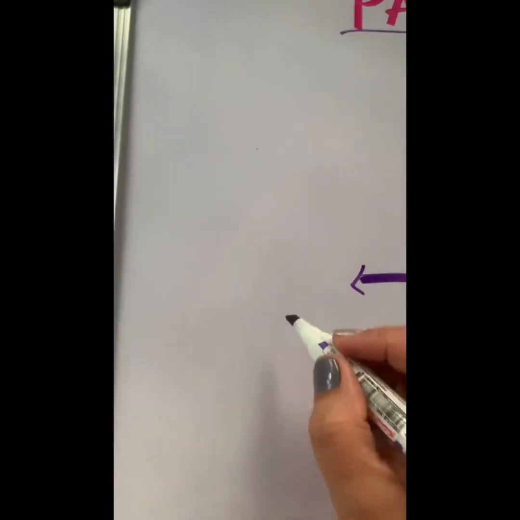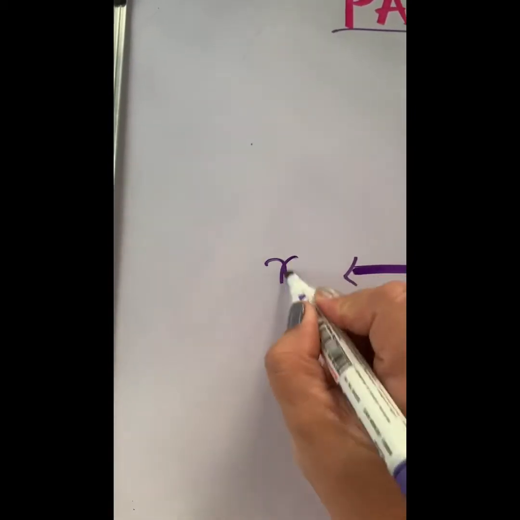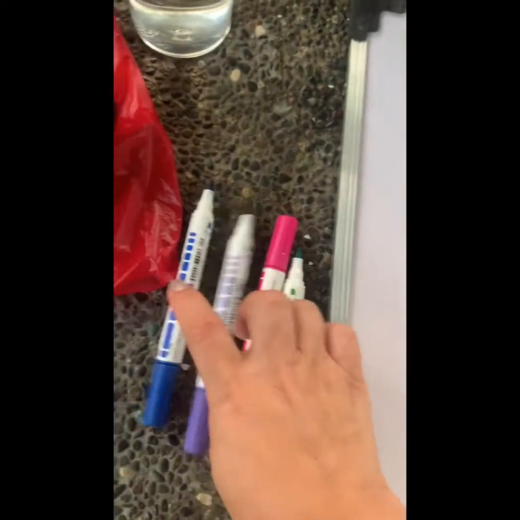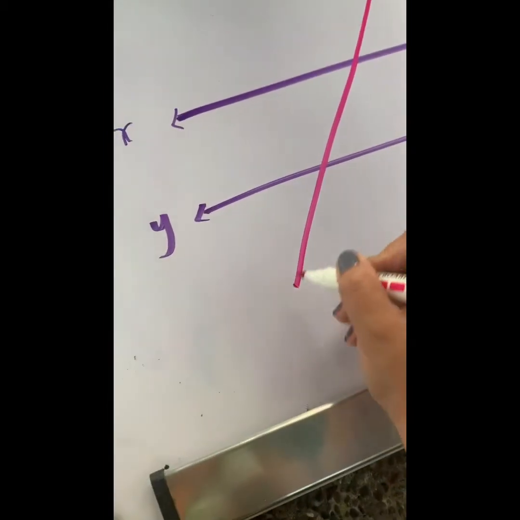Let's say you have line X and you have line Y and a transversal line cutting these 2 parallel lines here.